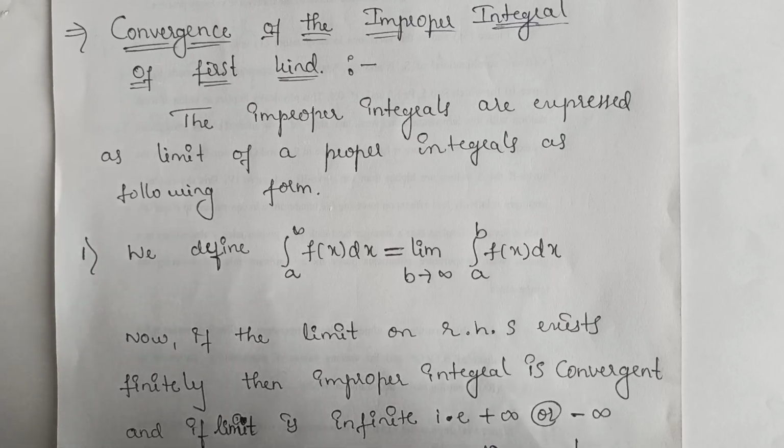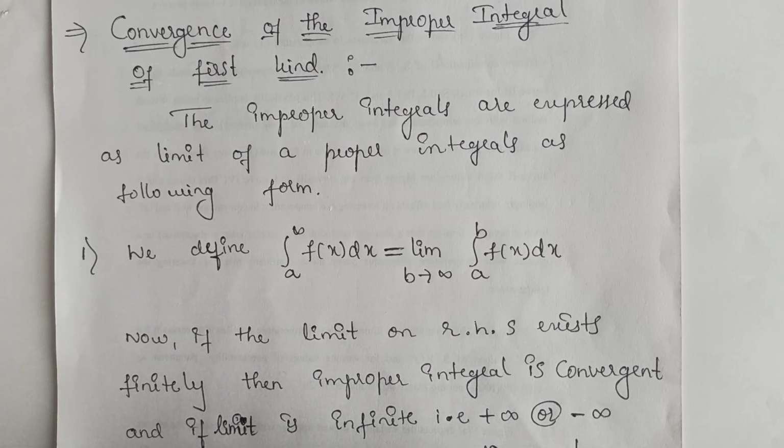In some cases both the upper limit and lower limit are infinite and f is bounded; then also we say it is an improper integral of the first kind. Or the upper limit may be infinite but the lower limit is finite. Another form is where the lower limit is infinite but the upper limit is finite.